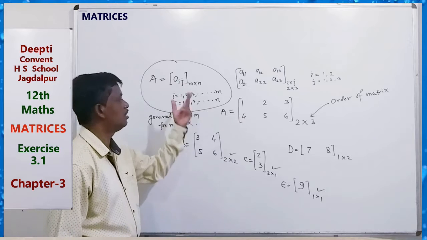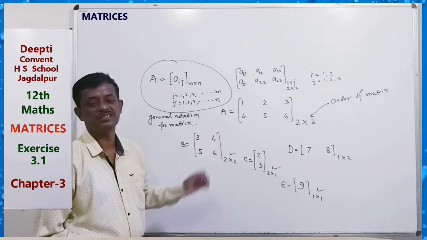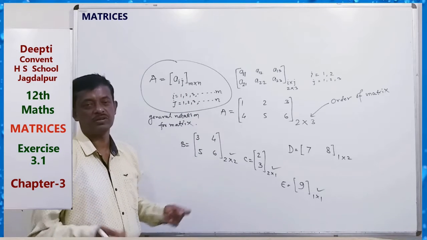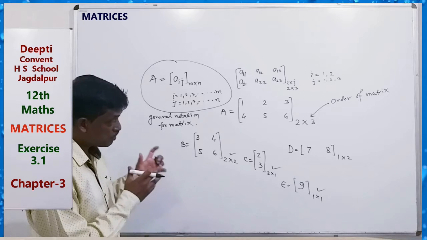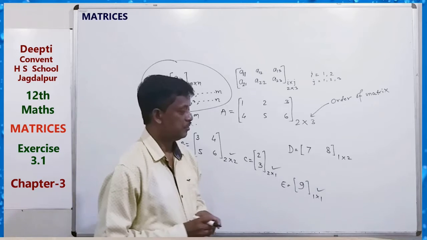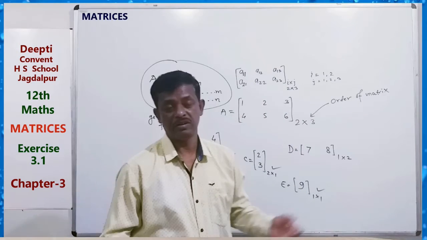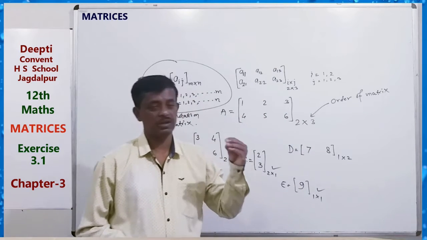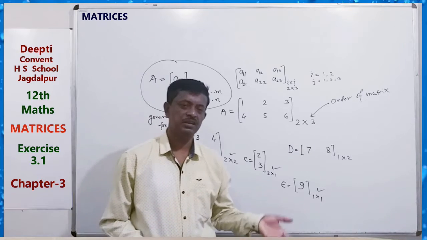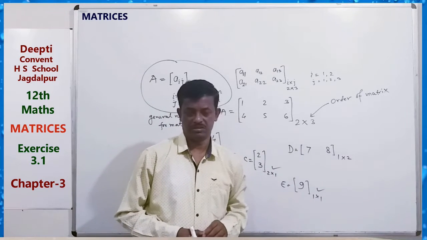If m equals n, then we can say that the matrix is a square matrix: same number of rows, same number of columns. This is a representation of numbers. But the order of a matrix is how many rows and columns: if m rows and n columns, then we say m by n order.